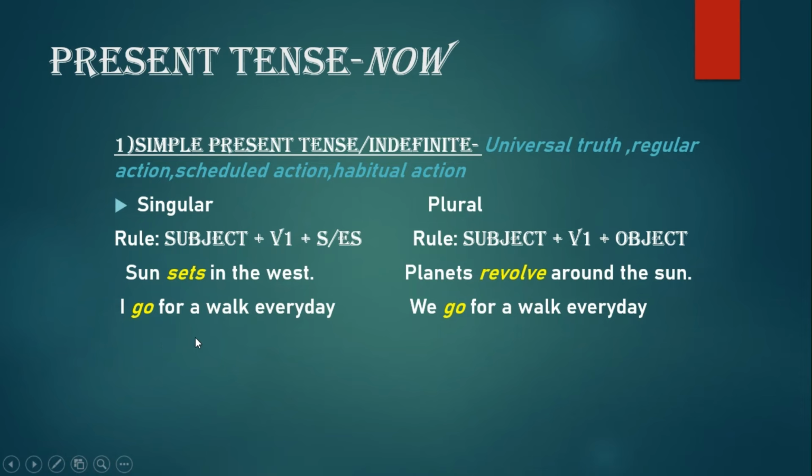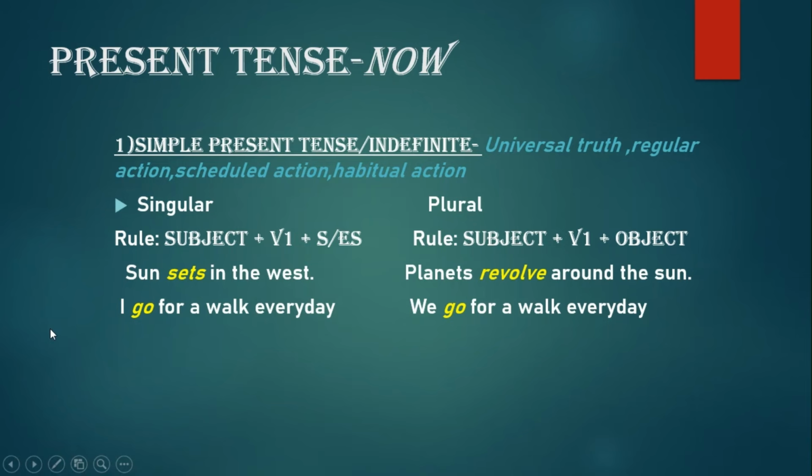Similarly, we go for a walk every day. Now, in spite of I being singular, we do not add s or es to go here. This is because I is first person. Remember, the person also matters when you want to add a form of verb. So I go for a walk every day. So I always takes up verbs that are used for plurals. So I and we will take the same root form of verb.